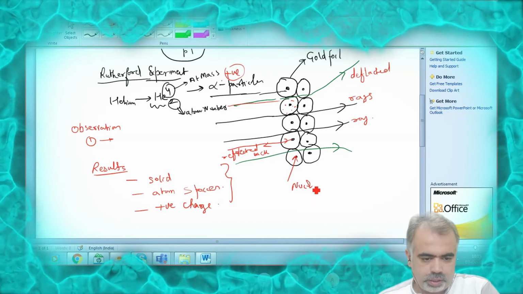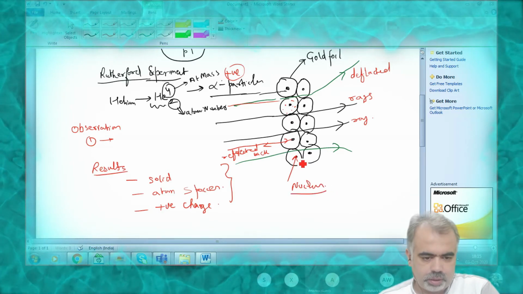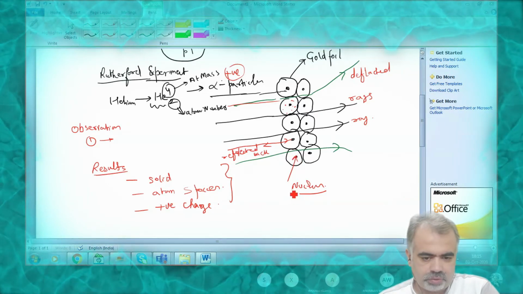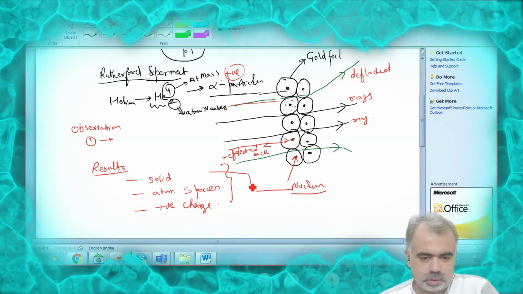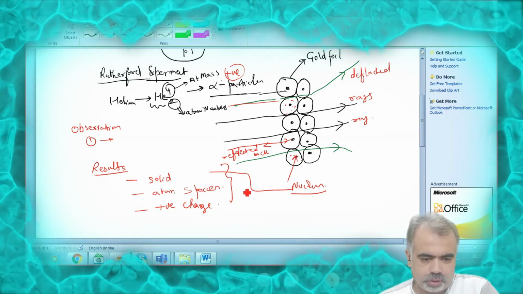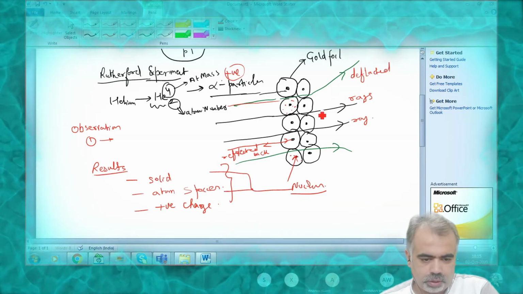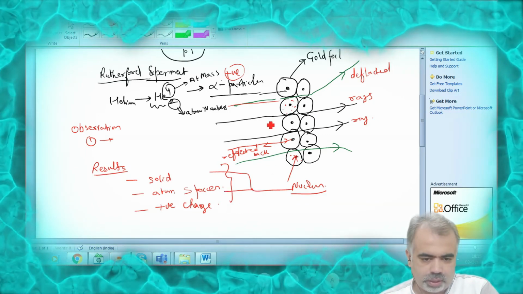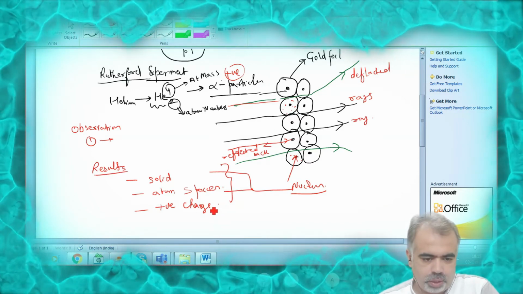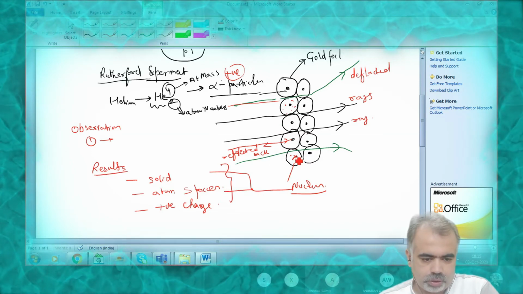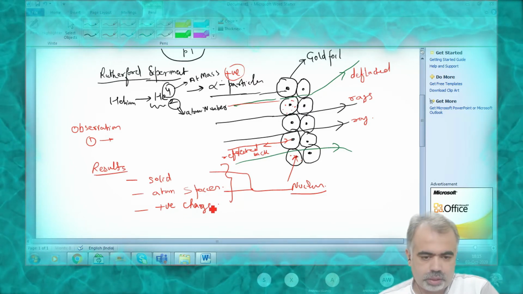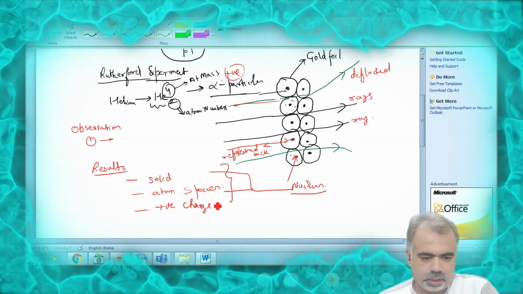And at the end he termed that particular thing the nucleus. He gave the name nucleus to this particular thing present inside the atom. So the nucleus has three properties. Number one, it is solid, it has a solid mass. Number two, most of the space inside the atom is empty, that is why some radiation passes through. And the radiation deflects because the thing present in the center carries the positive charge.